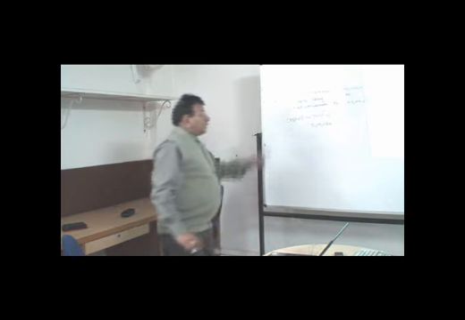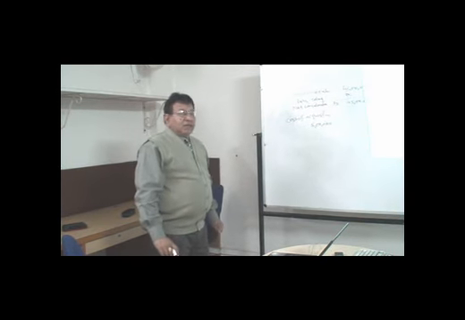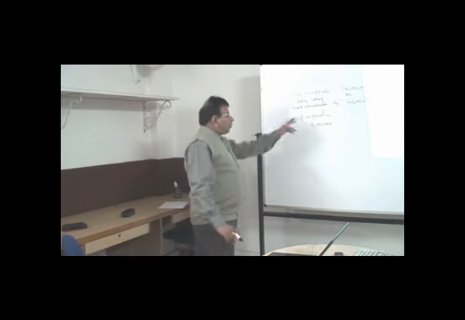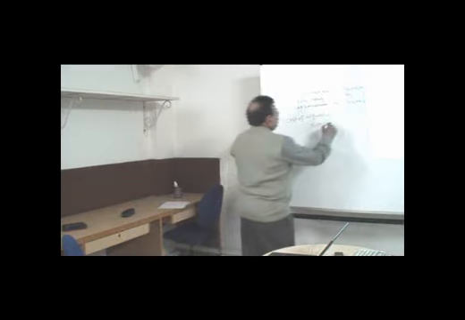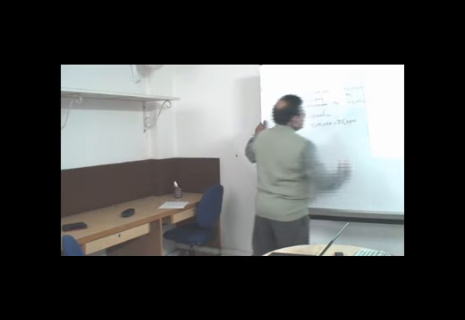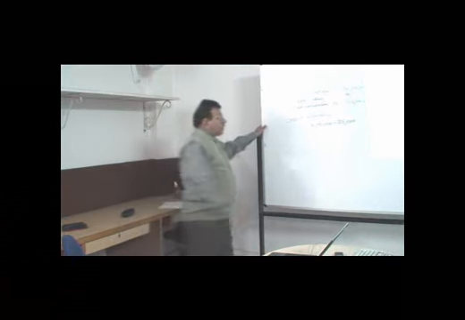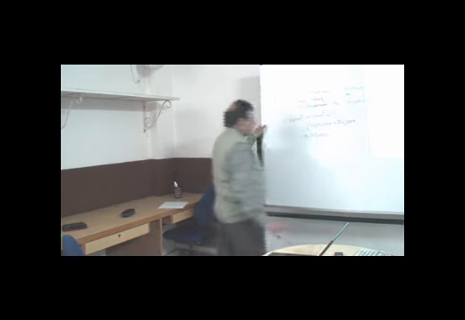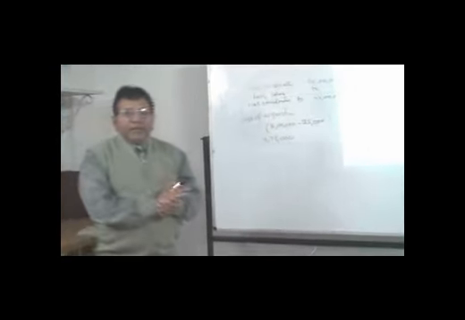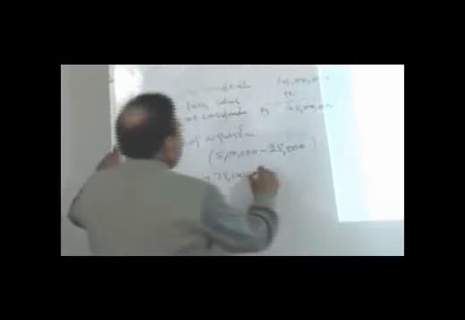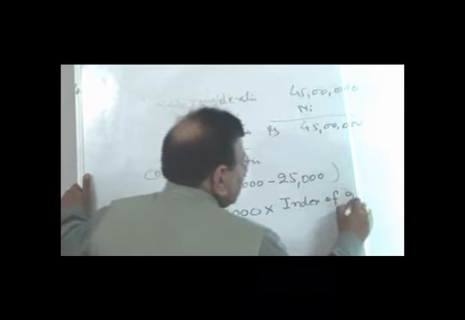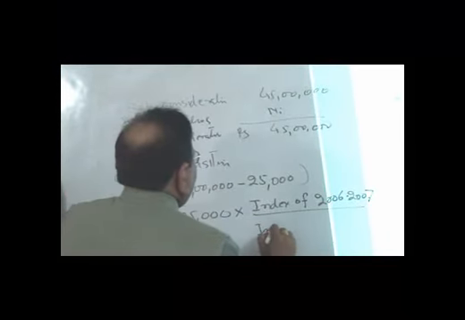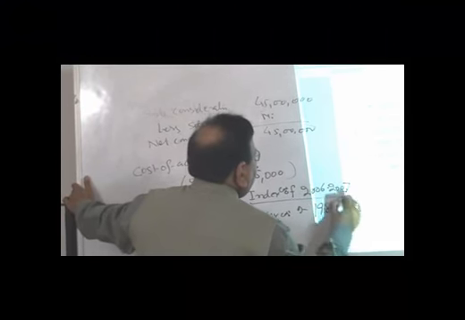Since an amount of 25,000 was received when he wanted to sell the building in October 1987, and this amount was forfeited by him, in this case we will just deduct rupees 25,000 which was forfeited by him. So the cost of acquisition shall be 4,75,000, and accordingly on this cost of acquisition we shall be determining the indexed cost of acquisition, which would be equal to the index of 2006-2007 divided by the index of 1982-83.